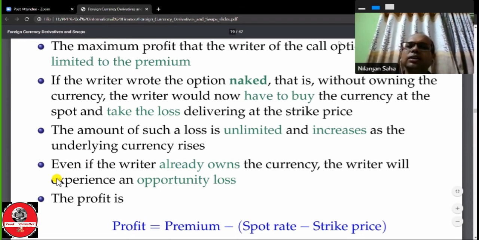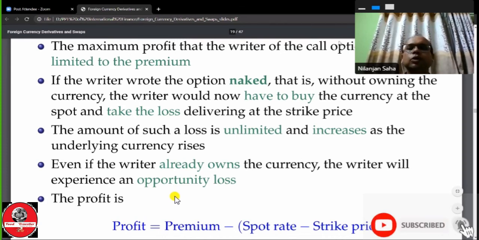Even if the writer already owns the currency, the writer will experience an opportunity loss. That means, for example, the writer has an inventory to supply the currency, but even then the writer will experience an opportunity loss, because he would have had an opportunity to sell the currency at a higher price in the spot market. But he is not able to, because he is obligated to sell the currency at the strike price to the holder.